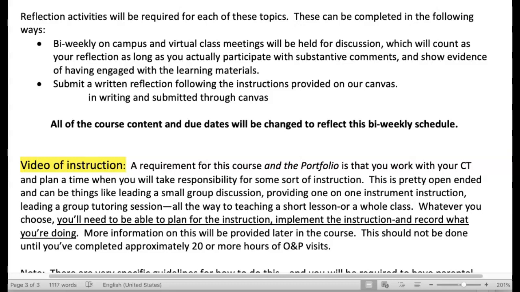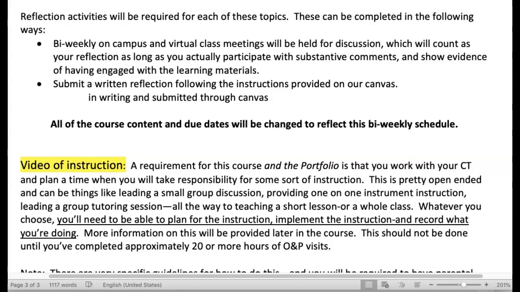Now, what I've agreed upon is that we will have a Tuesday night on campus and virtual meeting that will be from 4:30 until 6. You're welcome to attend. It's not required, but you're welcome to. And I will also have a Thursday afternoon session. This will be from 1 until 2:30. And so you may participate. You can choose not to. It's up to you. But those will be available to you on a bi-weekly basis.